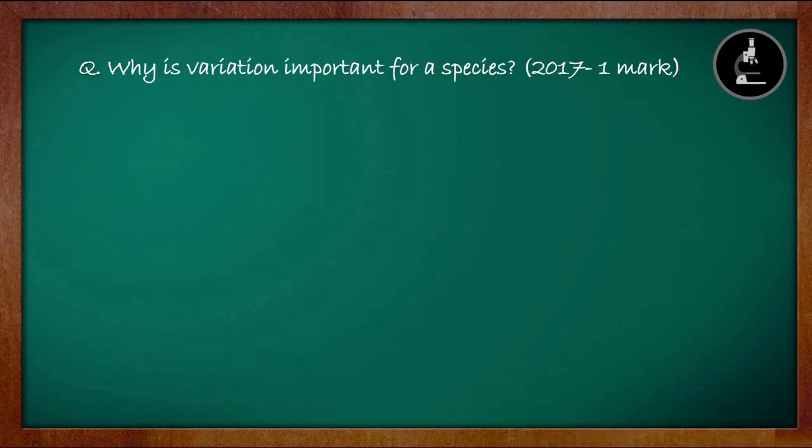Let us take a question from the previous year. It is a very simple question for 1 mark from 2017. They are asking, why is variation important for a species? It is very simple, because variation can help in the survival of species.